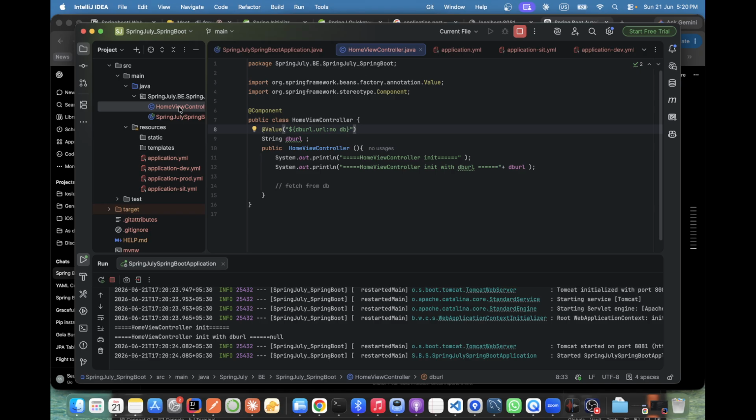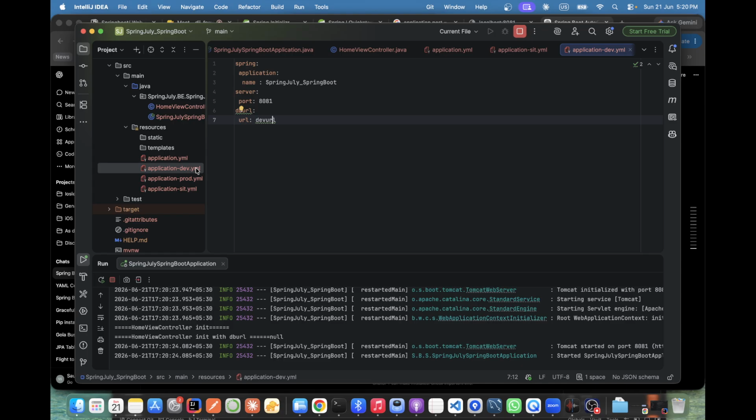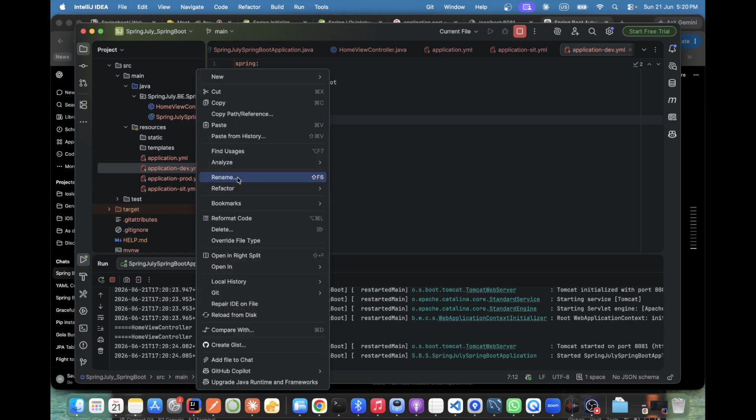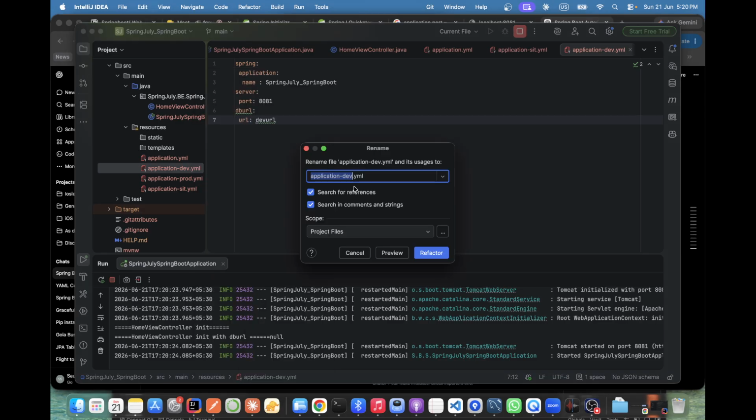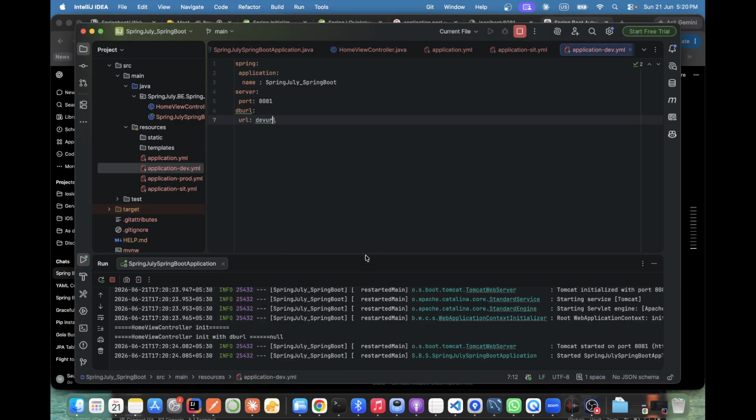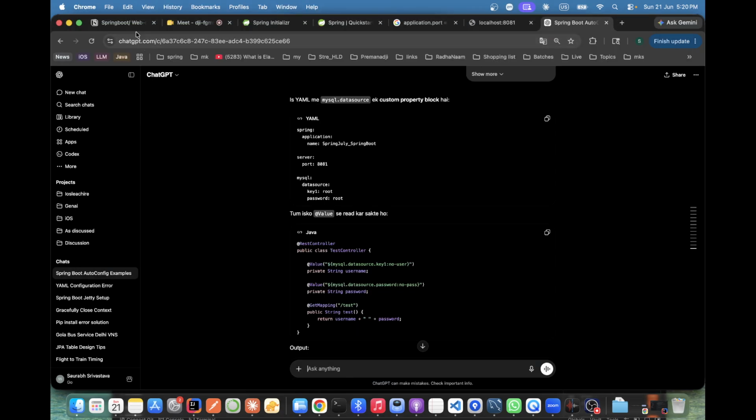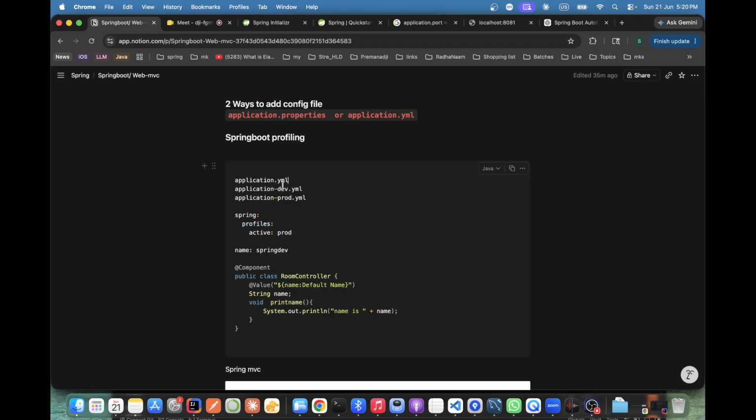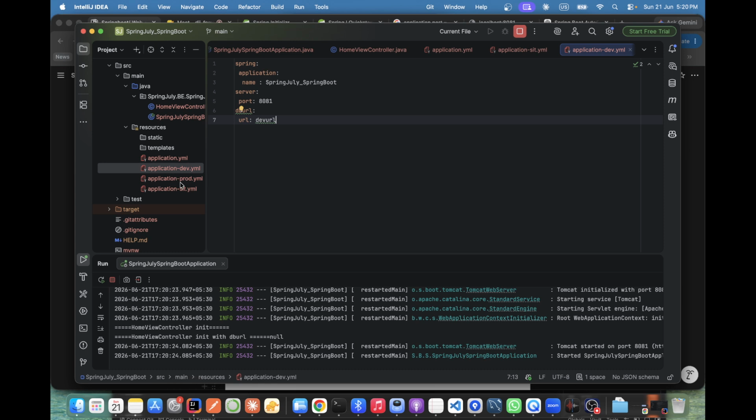Application. Dev application name is correct, na? application-dev.yaml, this one only, yaar. Application. The sources here, it's speaking some of the port.